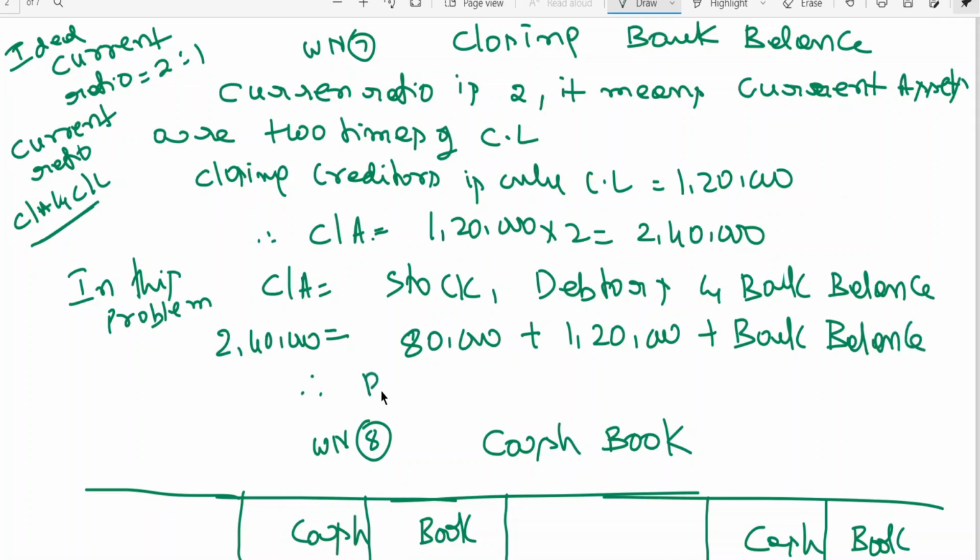Therefore, bank balance is equal to 2,40,000 minus 2 lakhs, which is 40,000. Clear to all of you?